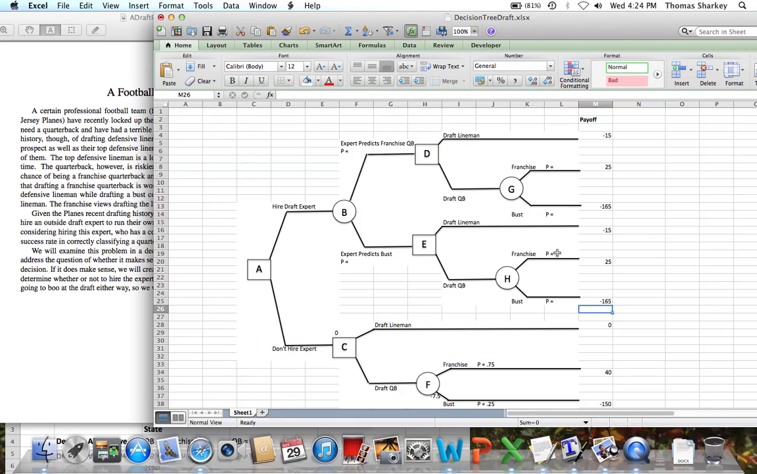So looking at node H, the probability that the quarterback will be a franchise quarterback is conditioned on the expert having predicted a bust, because the sequence of events leading to node H includes the expert predicting a bust. So we're going to bring up another Excel sheet to do some of these calculations.